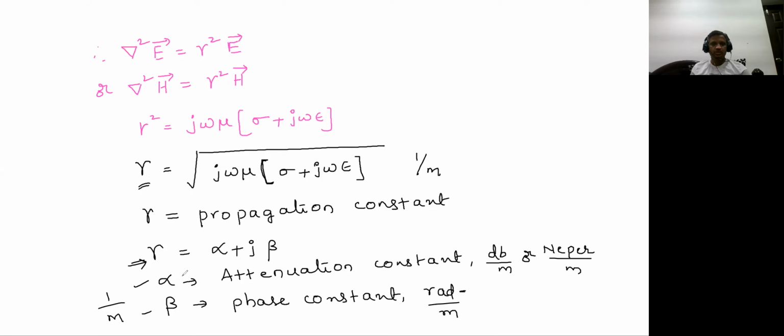In the next lecture we are going to see the solution of the electromagnetic wave in free space. From that, we are going to get one very important wave called the uniform plane wave, its expression, its equation, its solution, and also the perpendicular relation between E and H. These are very important topics of uniform plane waves.